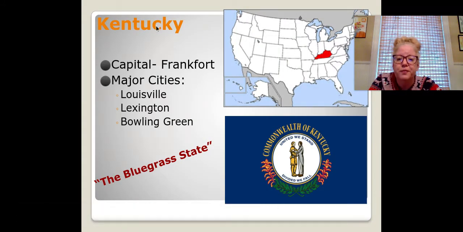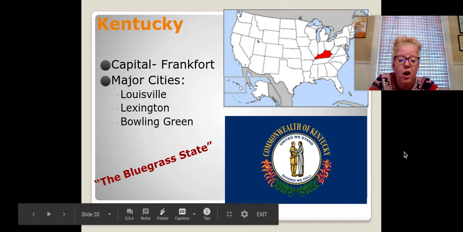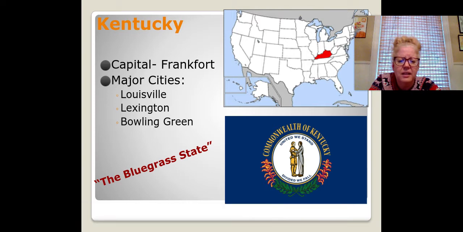Kentucky. The capital is Frankfort. Major cities are Louisville, Lexington, and Bowling Green. Kentucky's nickname is the Bluegrass State. And this is their state flag, and it says, Commonwealth of Kentucky, united we stand, divided we fall. And it appears to be two men shaking hands. I think one might be a pioneer, but I can't really tell.